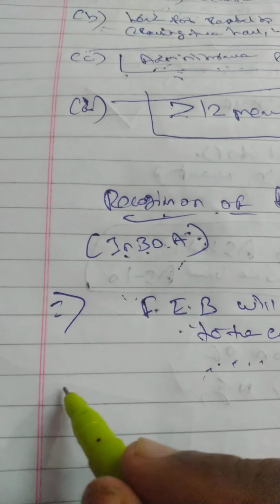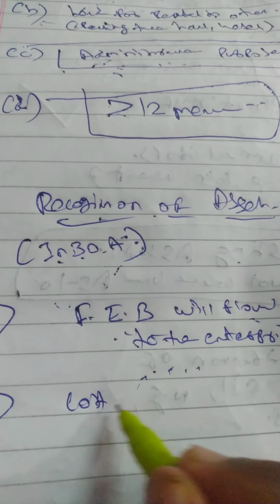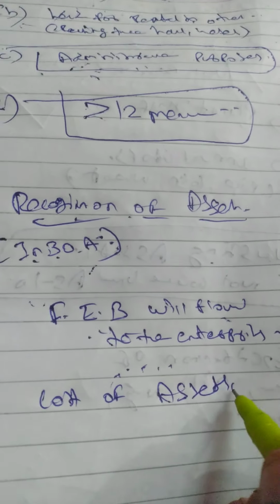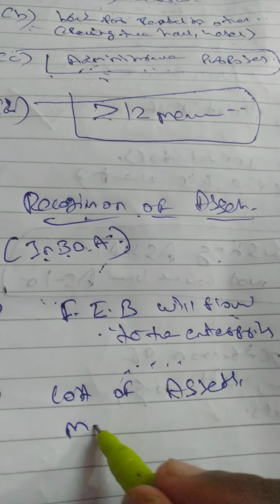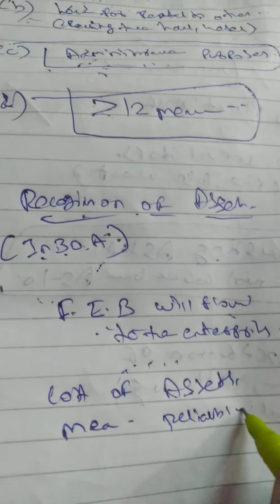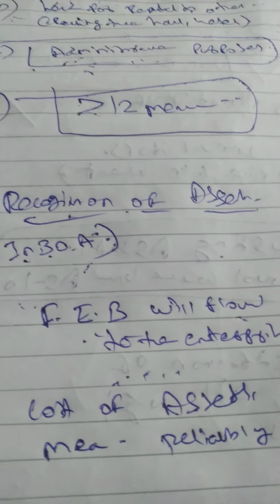That is one condition. Another condition is the cost of the asset should be measured reliably. Okay. First thing is, I should be able to get benefit.